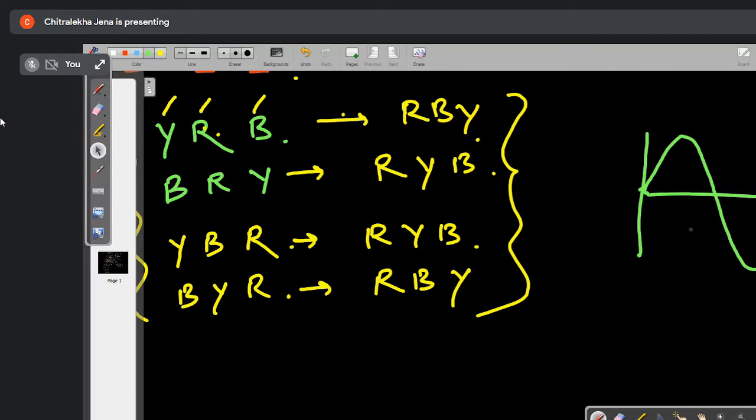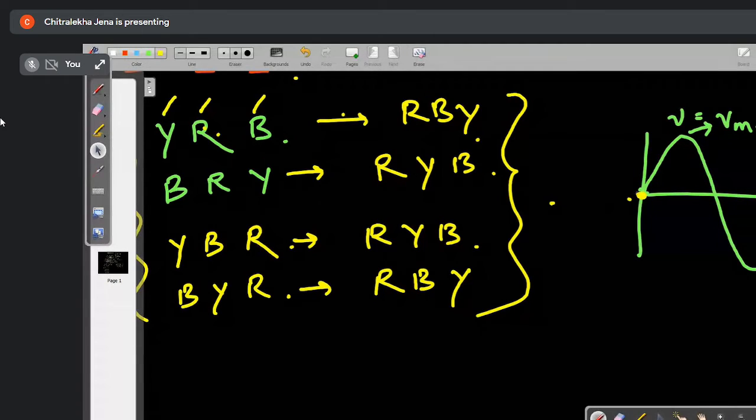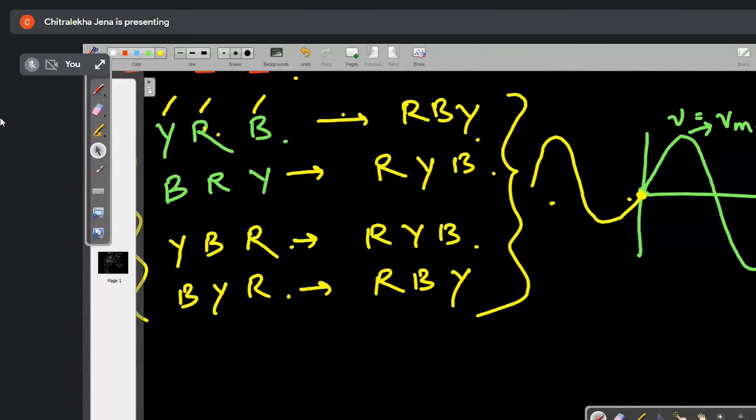V is equal to Vm sin omega t. Does it mean that my cycle starts only from here and does not come before this? The cycle is going on, right? Here we are taking this as the reference, V equal to Vm sin omega t. Same thing here.